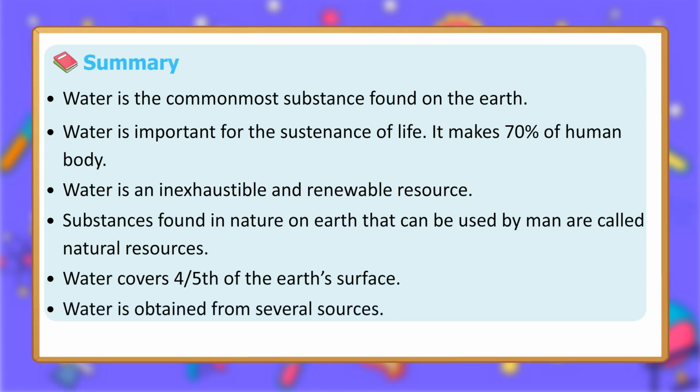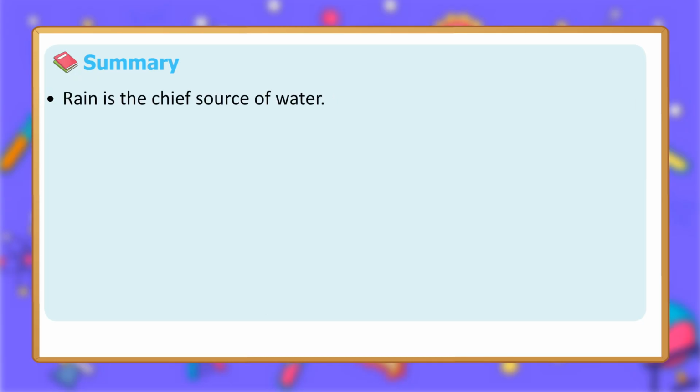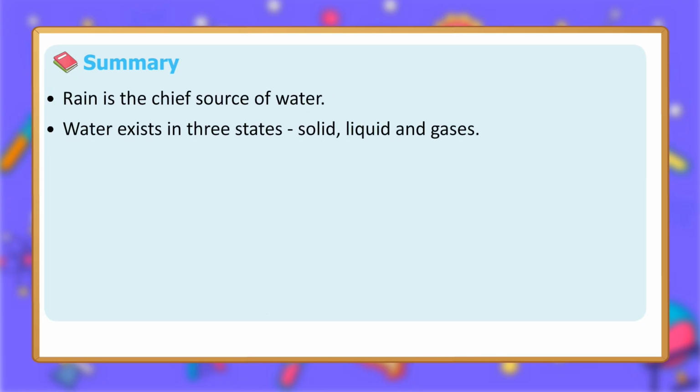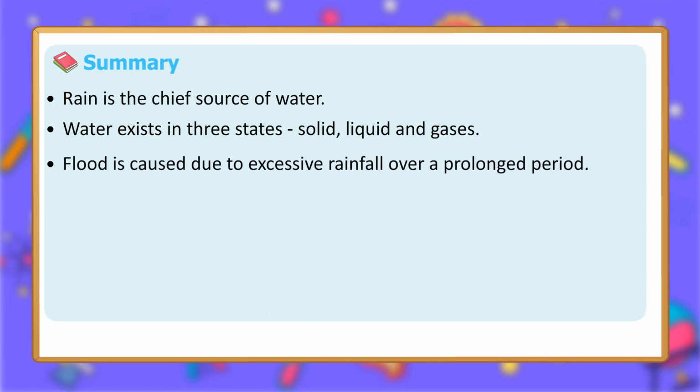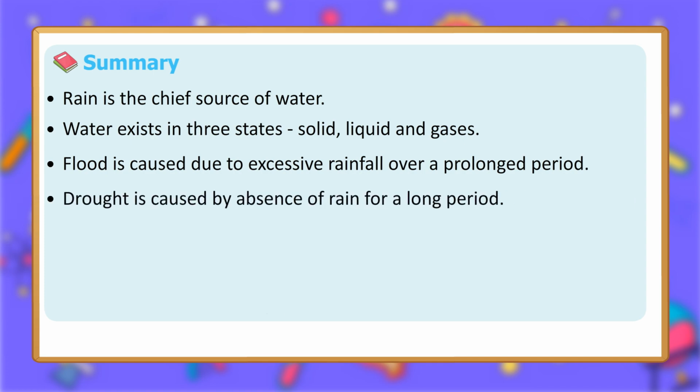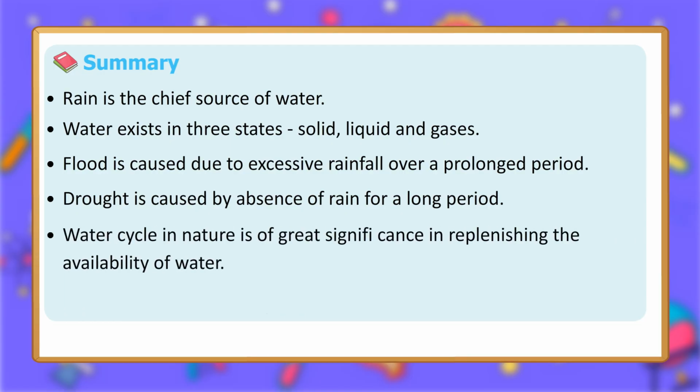Water is obtained from several sources. Rain is the chief source of water. Water exists in 3 states: solid, liquid and gases. Flood is caused due to excessive rainfall over a prolonged period. Drought is caused by absence of rain for a long period. Water cycle in nature is of great significance in replenishing the availability of water.